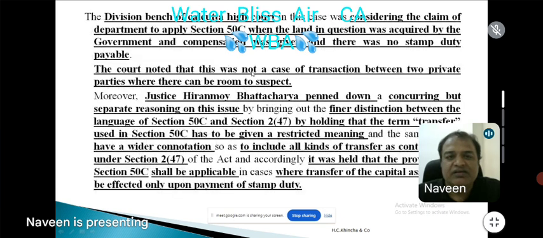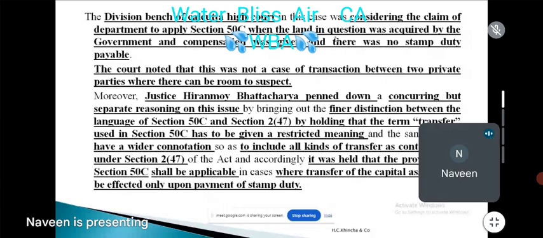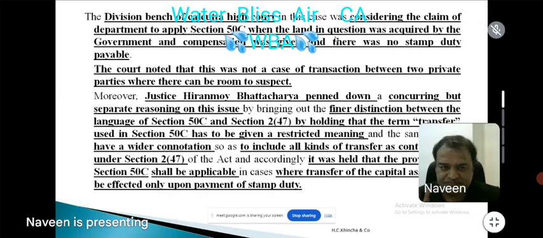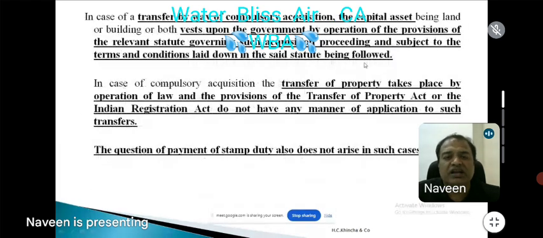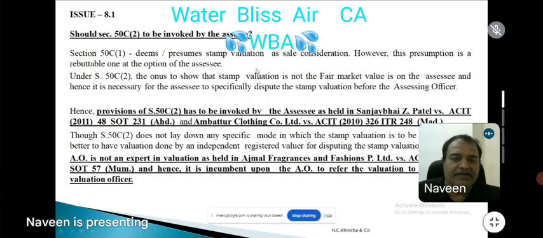So the Division Bench of Calcutta High Court, considering the claim, said that when the land in question was acquired by the government and compensation was given, there is no question of stamp duty being payable. Why should the government pay stamp duty when they compulsorily acquire the property? When there is no stamp duty, they are telling you cannot take the stamp duty guideline value. Also, the court noted a very important point: this is not a case of a transaction between two private parties where there can be room to suspect. So there is no question of any room to suspect. Therefore, you cannot apply the provisions of 50C to a case wherein immovable property is compulsorily acquired by the government.